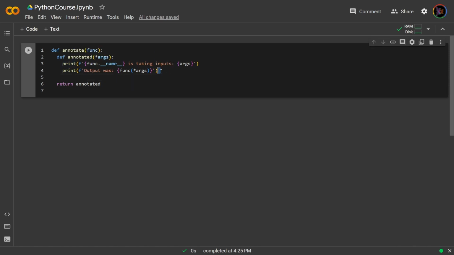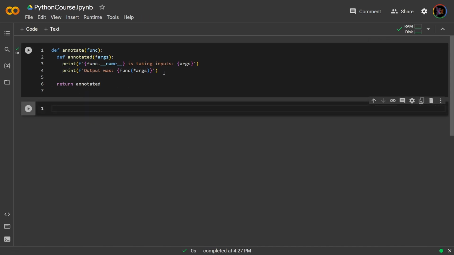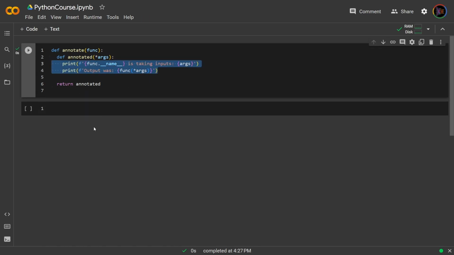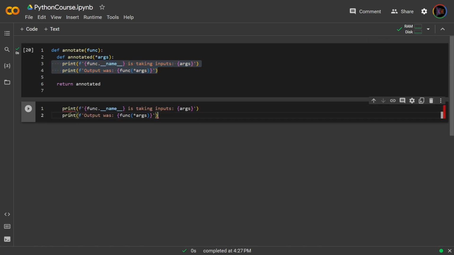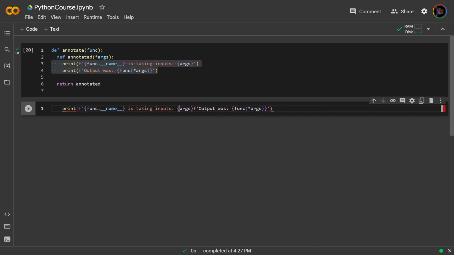Well, if this expression can be condensed into one line, then ideally we can take this whole inner function and turn it into a lambda. Well, we can do just that. If we take these two print statements, we can turn them into one print statement. So by simply just doing this, take this out, and then I'll have a \n to create a new line, okay?